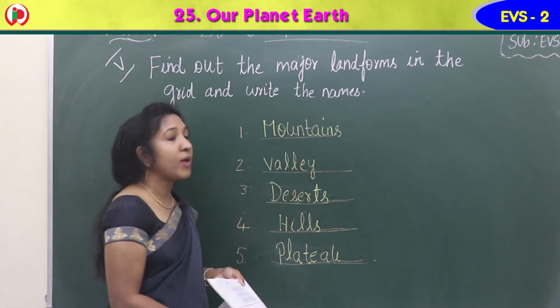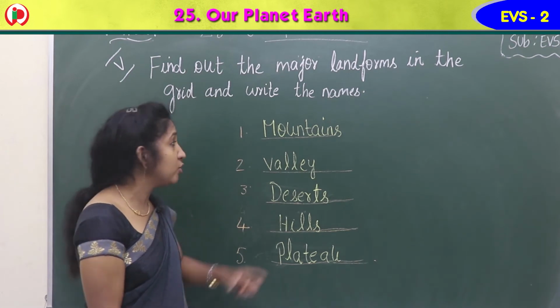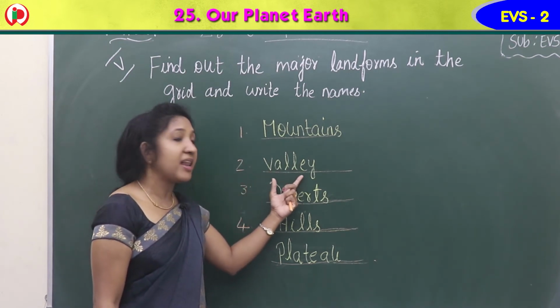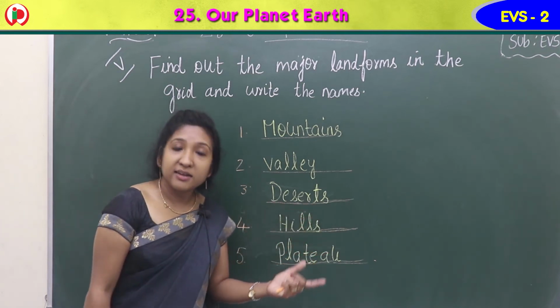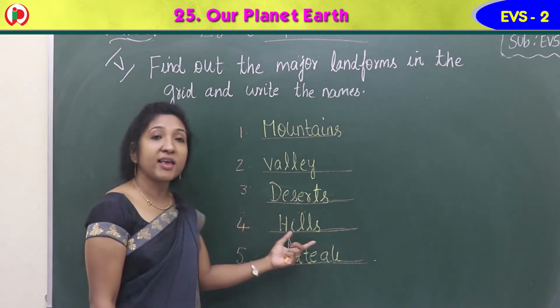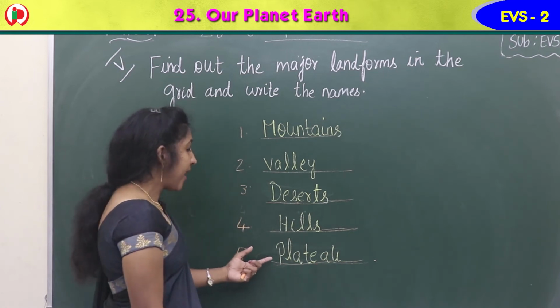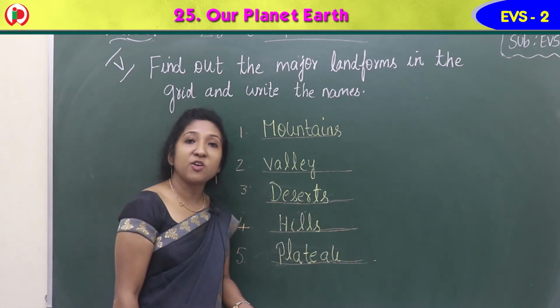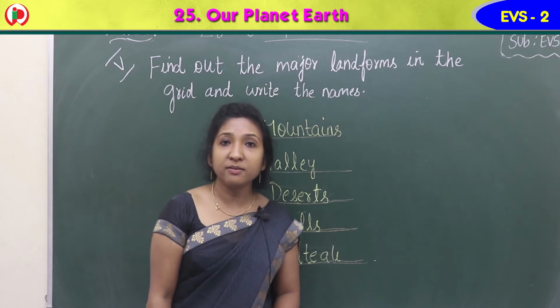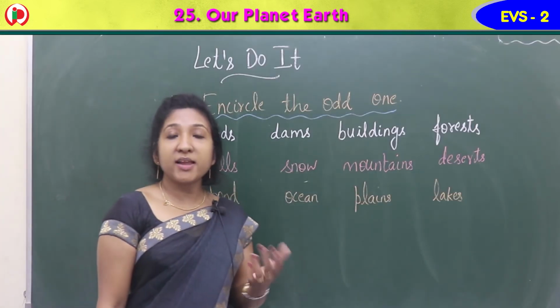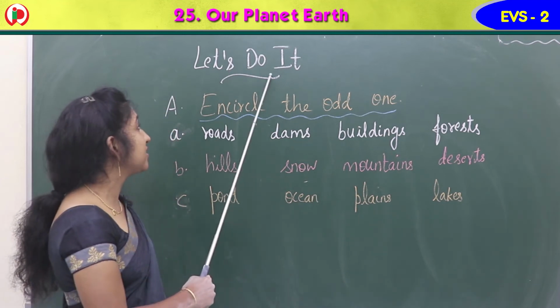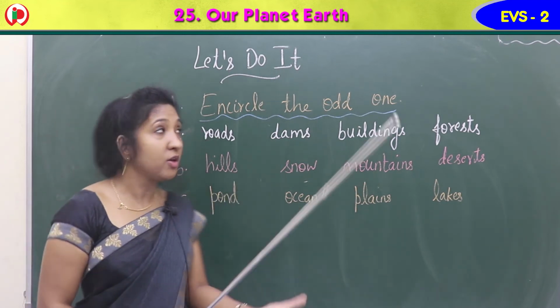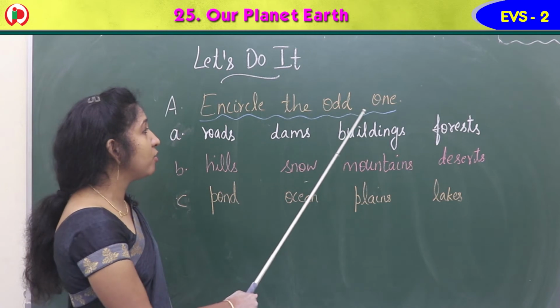Mountains, M-O-U-N-T-A-I-N-S, mountains. Valley, V-A-L-L-E-Y, valley. Deserts, D-E-S-E-R-T-S, deserts. Hills, H-I-L-L-S, hills. Plateau, P-L-A-T-E-A-U, plateau. Okay children? Yes children, coming to the next section in the workbook. Let's do it.